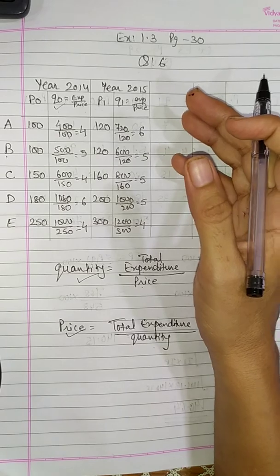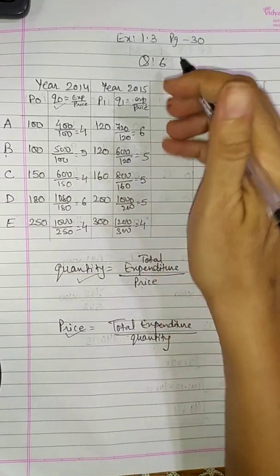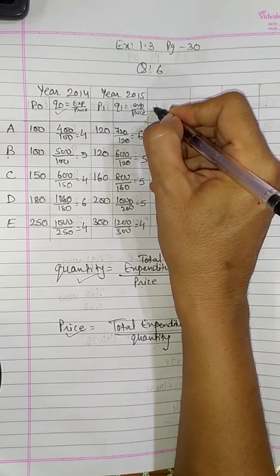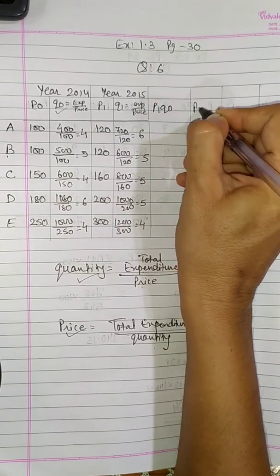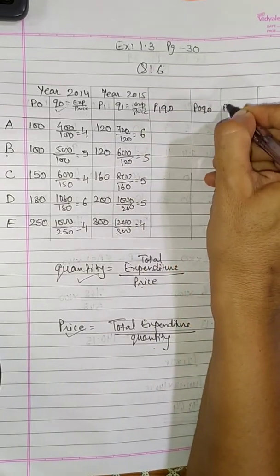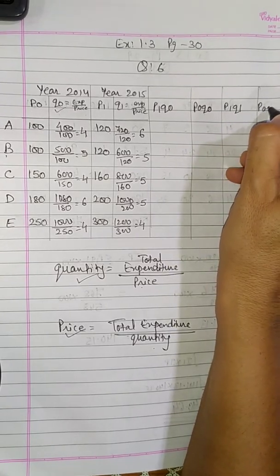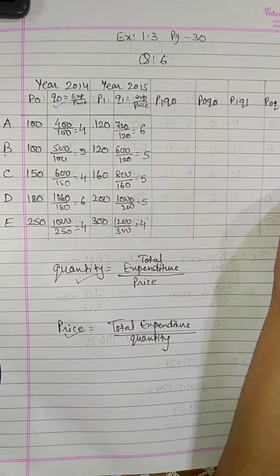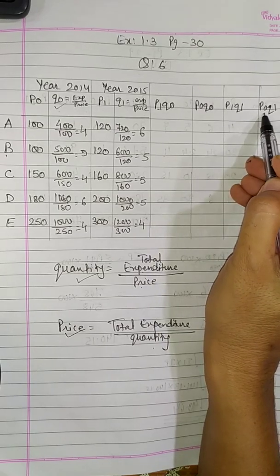Then as per Laspeyres, Paasche and Fisher, like we have solved the previous sums, you will find the columns P1Q0, P0Q0, P1Q1 and P0Q1. Okay, we have done many such sums of Laspeyres, Paasche and Fisher, right? You have to find all these four columns.